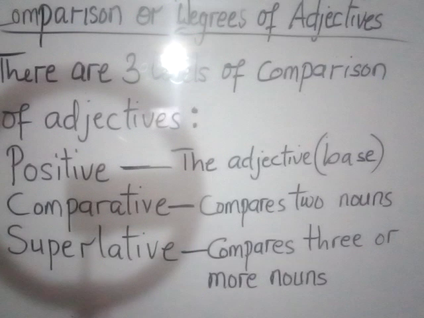And what does that mean? Comparison of adjectives simply means how adjectives are used to compare things. The way they are used to compare things, the form they assume when comparing things with adjectives.